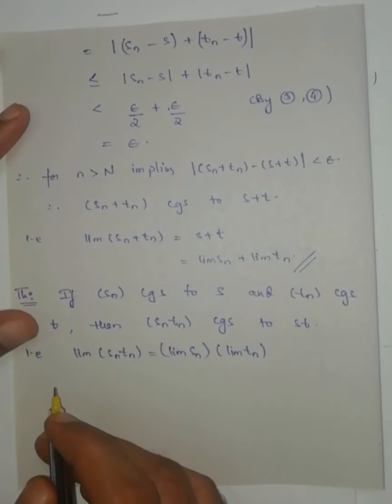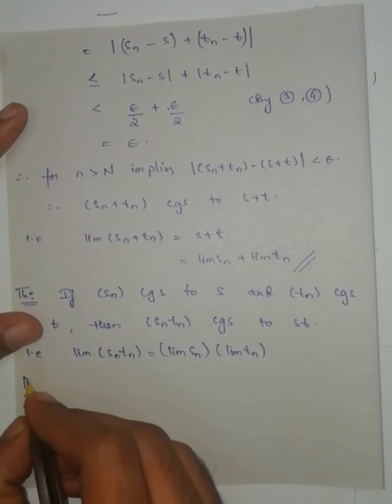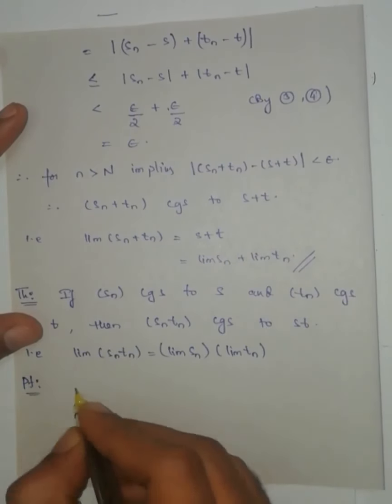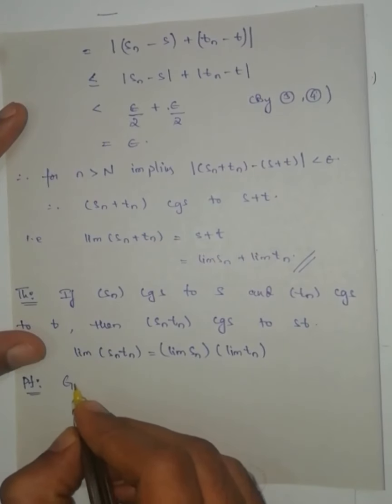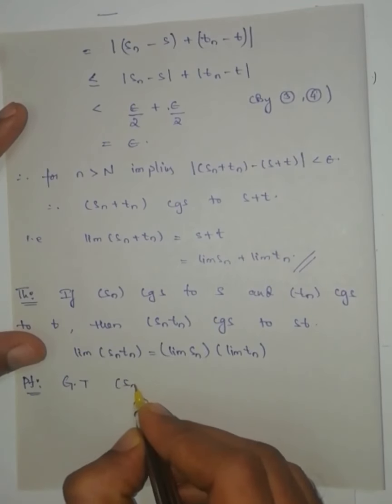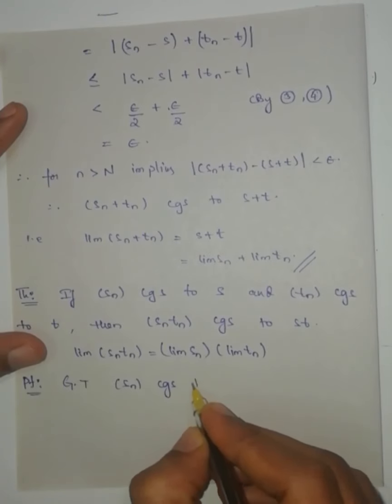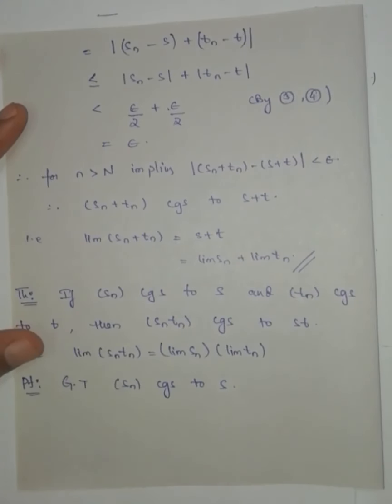Proof. Given that the sequence Sn converges to S. In this lecture, the first theorem we proved is that every convergent sequence is bounded.